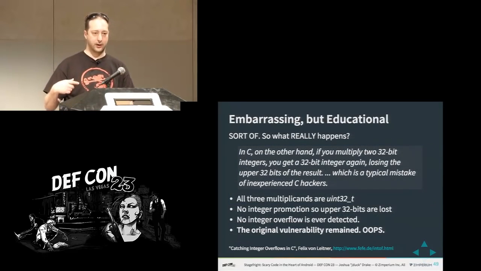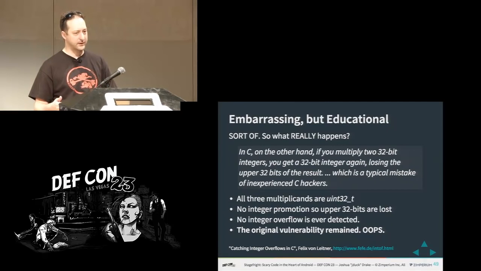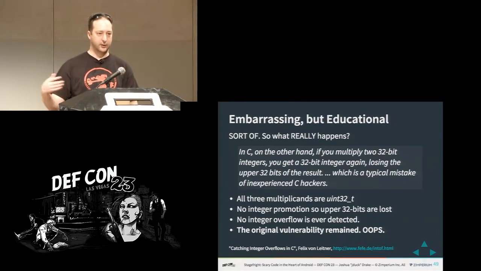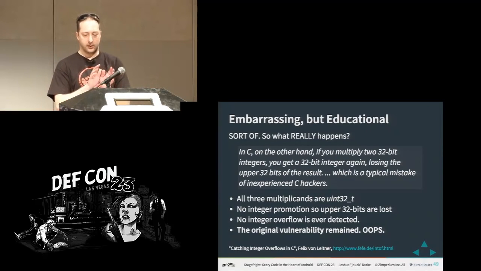So when I was running FL, I actually found this crash over and over again, and I'm like, wait a minute, I thought they fixed it. Well, it turns out when you multiply a bunch of 32-bit integers together and assign them to a 64-bit integer, it does all the math first in a 32-bit way, and then it just assigns the result to the 64-bit integer. So there's no promotion happening at all just because of the assignment.